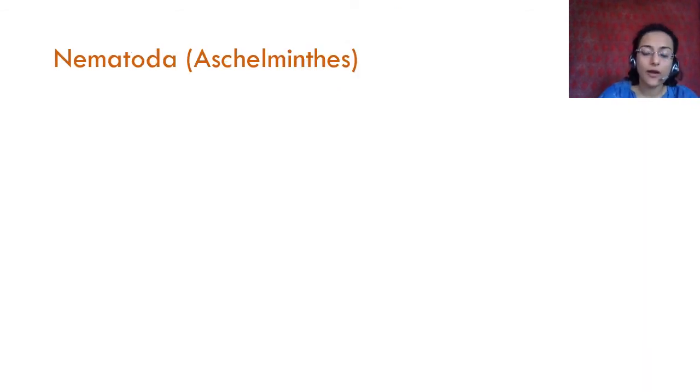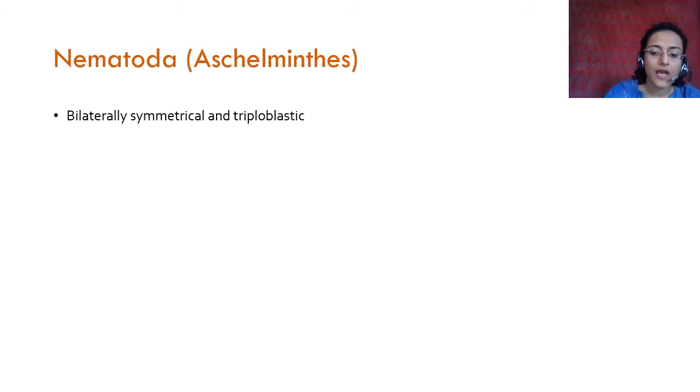Then we come to nematodes or Aschelminthes. Aschelminthes is also bilaterally symmetrical. I hope you now understand what is meant by bilaterally symmetrical. All animals further ahead are bilaterally symmetrical, and they're also triploblastic. They're made of three cell layers.